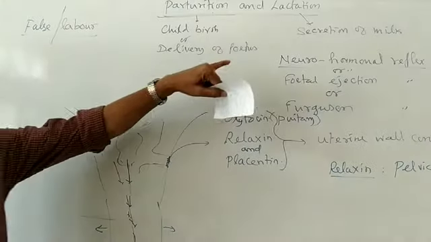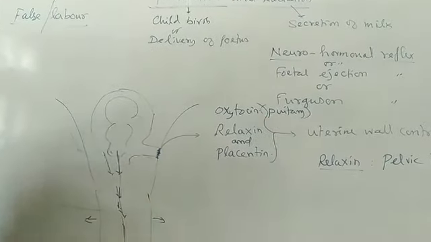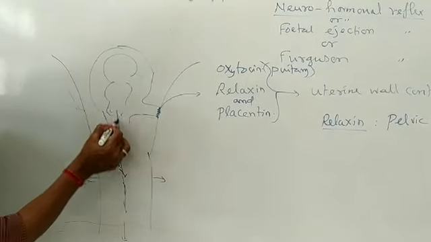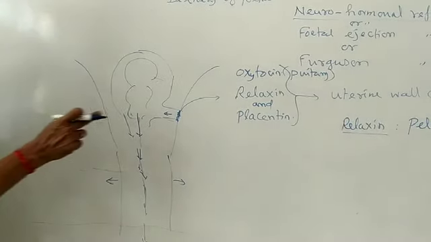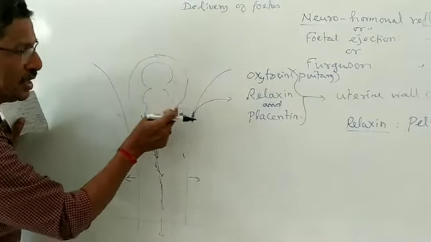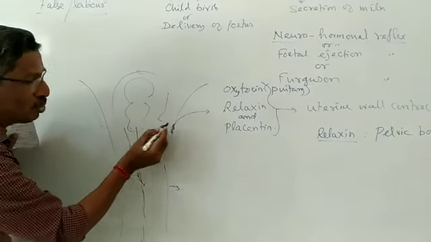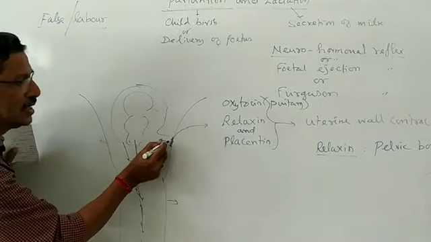So that is actually called the hormonal effect, the neurohormonal effect or reflex. When the child is delivered, the umbilical cord will also come out, because it is a part of the human fetus. It will also come out. When the umbilical cord is coming along with the fetus, now what will happen?